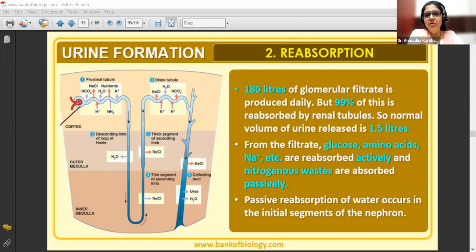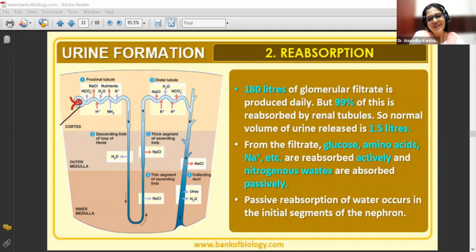From the filtrate, glucose, amino acids and Na+ are reabsorbed actively, and nitrogenous wastes are absorbed passively. Now you will ask why the nitrogenous wastes are reabsorbed. We want to eliminate them. Then why are we absorbing them again, by the passive method? In the beginning of the lecture, I had told you the reason for this.